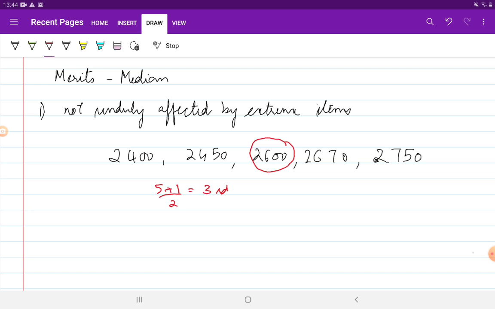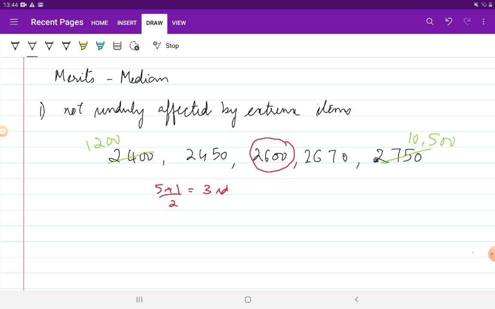Now if instead of 2400 I wrote any other value less than 2600, and if I replace 2750 by something like 10,500, even in these cases the median remains the same, because the ascending order of items has not been changed.